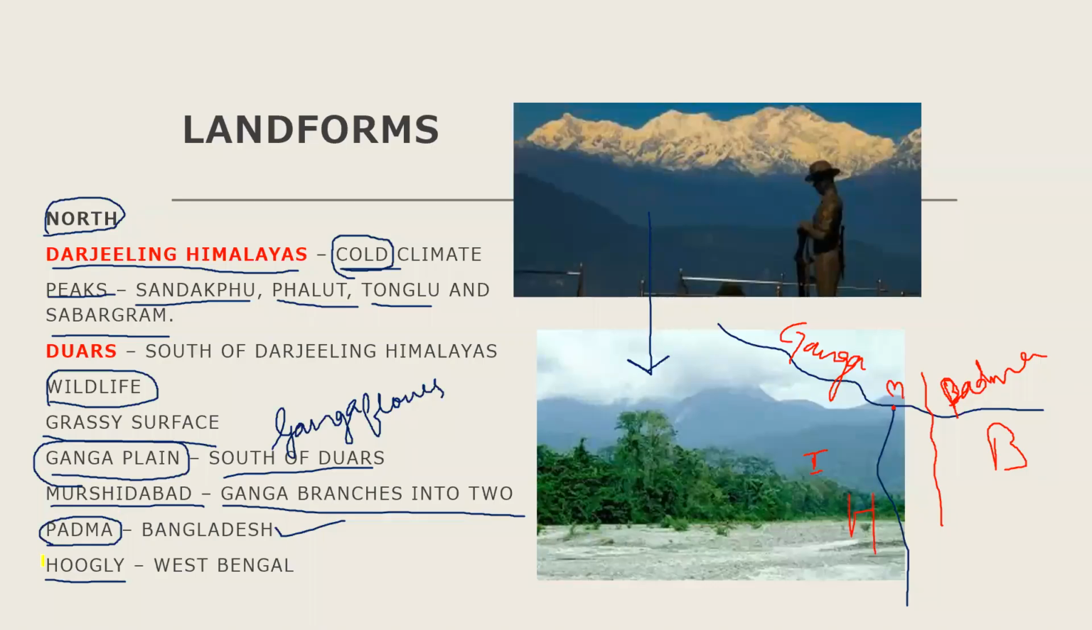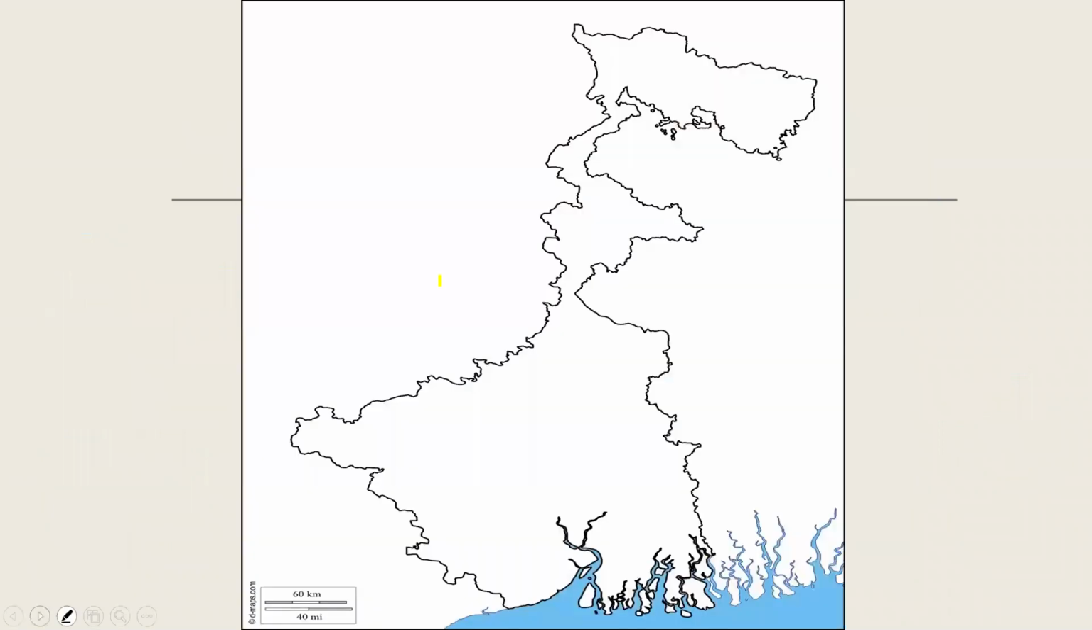So understood, here in Hooghly, this is the West Bengal part. Hooghly goes, and when it goes to Bangladesh, it is called Padma. Now, let's learn through this map. We'll do some map pointings. Okay, we will do certain map pointing.